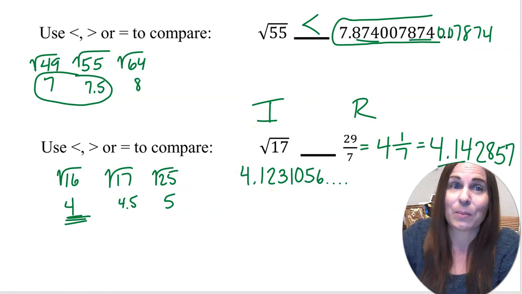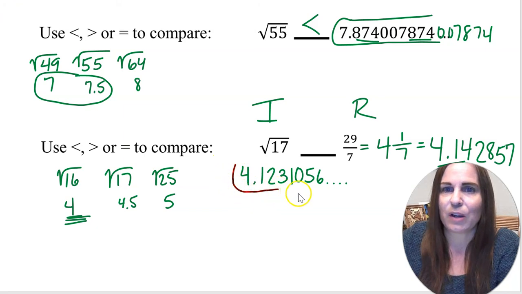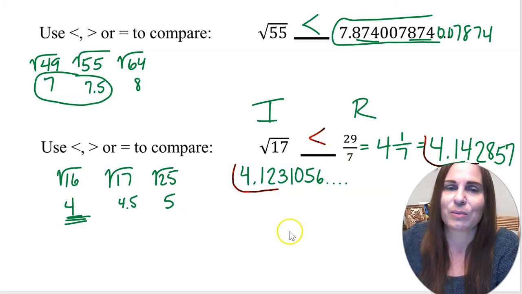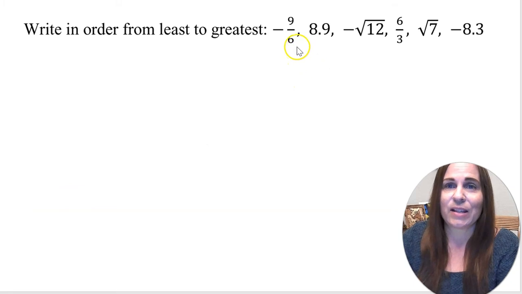But when I'm trying to compare them and see which one's bigger, smaller, if I just look at the first few, I've got 4.12 compared to 4.14. So 4.12 is smaller. And then the last one that I've got for you is writing these rational and irrational numbers in order from least to greatest.